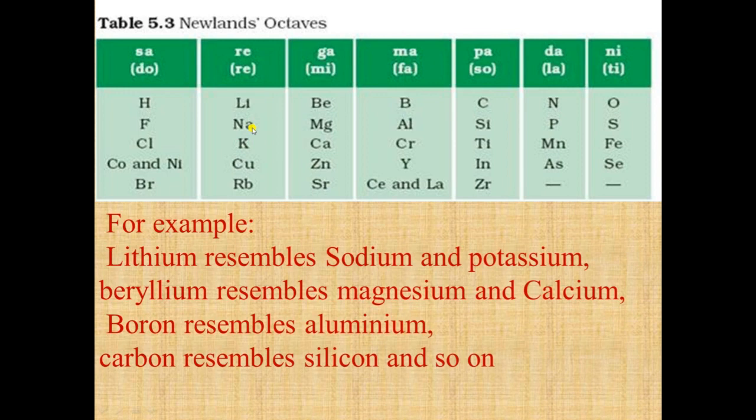In this manner, the property of each and every element is similar to that of every eighth element. So lithium resembles sodium and potassium. In the same way, beryllium resembles magnesium and calcium. Boron resembles aluminium. Carbon resembles silicon and so on.